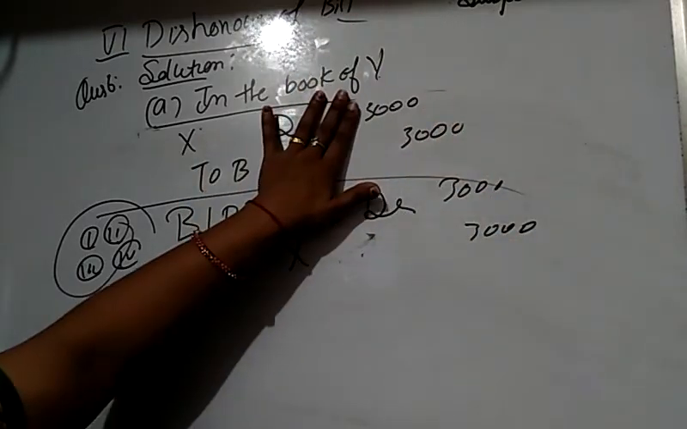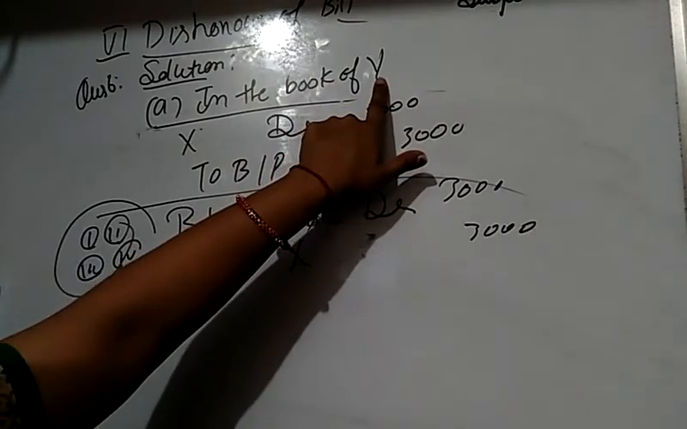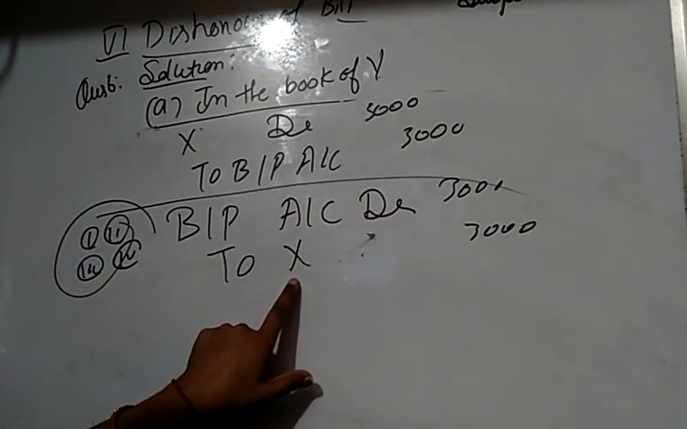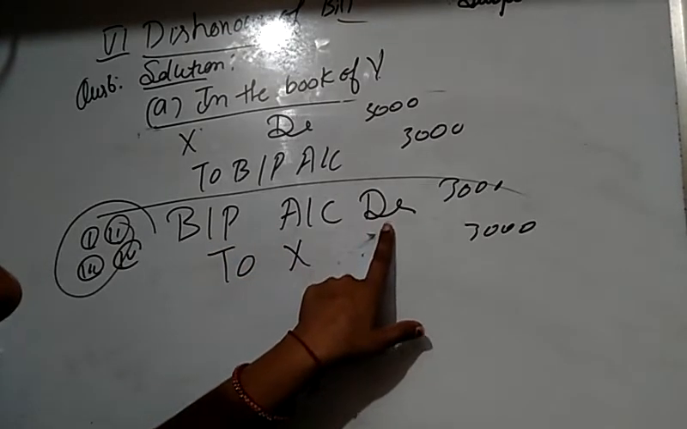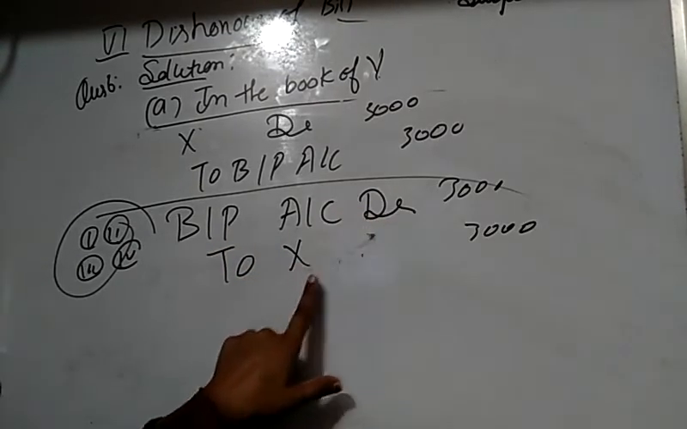In his view, X is the drawer. So in his books he passes the journal entry: bills payable account debit, the bill which is dishonored, to X.